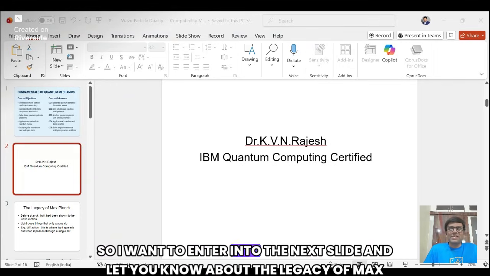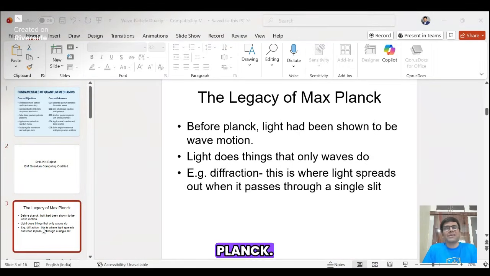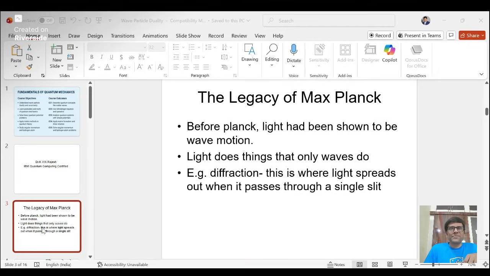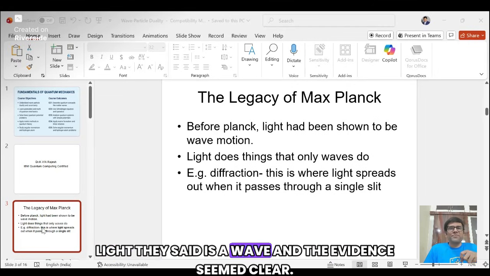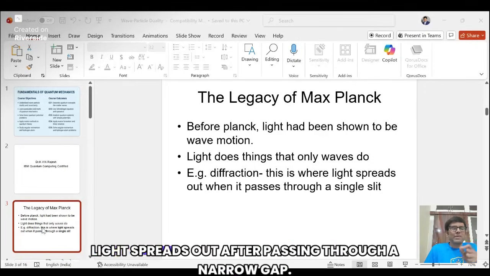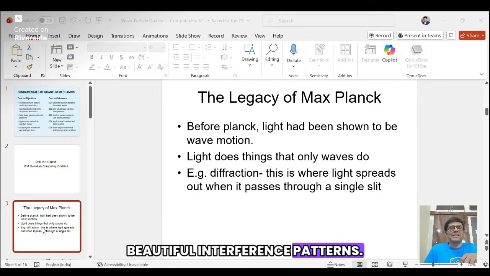So let me go to the next slide and let you know about the legacy of Max Planck. See, before Max Planck, physicists believed they had already understood light. Light, they said, is a wave, and the evidence seemed clear. Light bends around corners, light spreads out after passing through a narrow gap, light creates beautiful interference patterns.